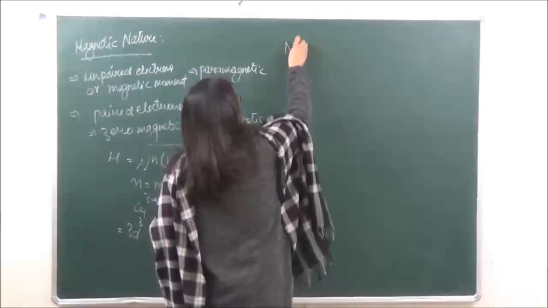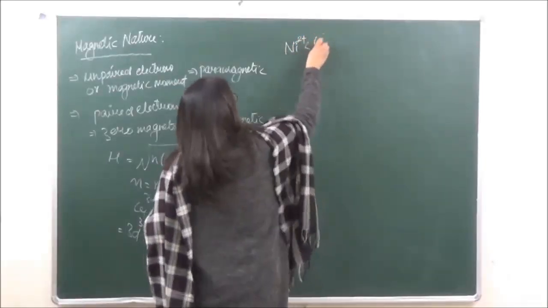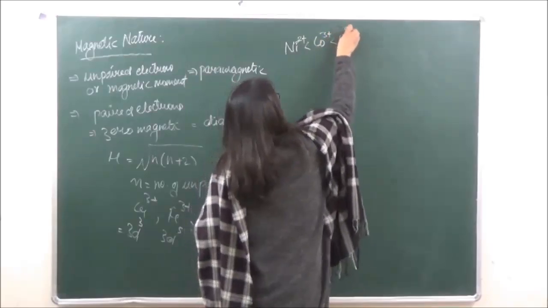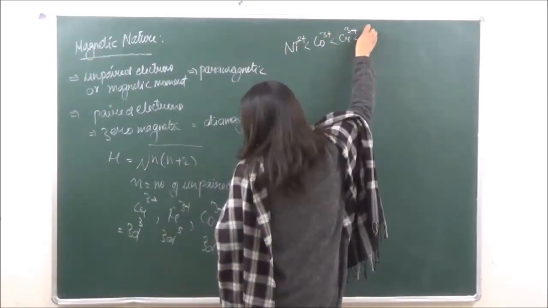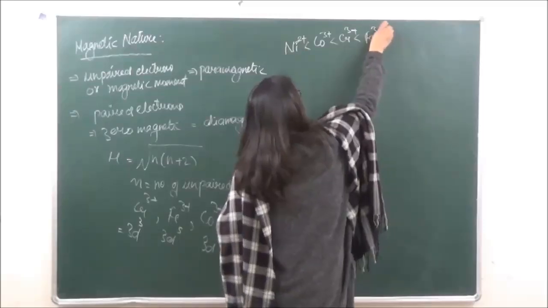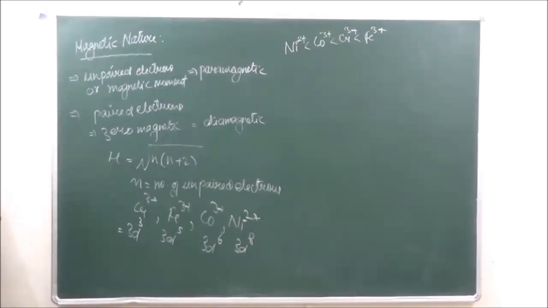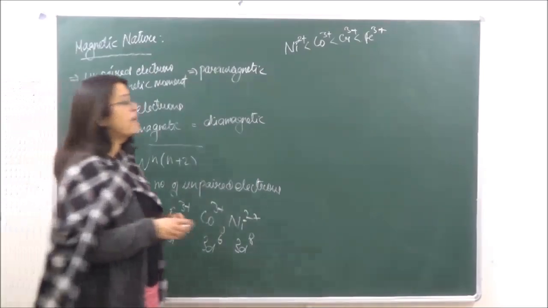Ni2 पॉजिटिव इज गोइंग टू बी लीस्ट. उसके बाद we will have Co3 पॉजिटिव, उसके बाद we will have Cr3 पॉजिटिव and then finally we are going to have Fe3 पॉजिटिव. Got it? So this is the increasing order of paramagnetic character depending upon the number of unpaired electrons which are going to be present. So this is what magnetic property is and the reason of magnetic property.